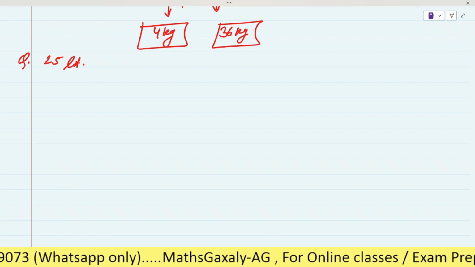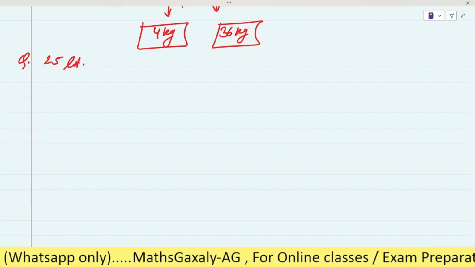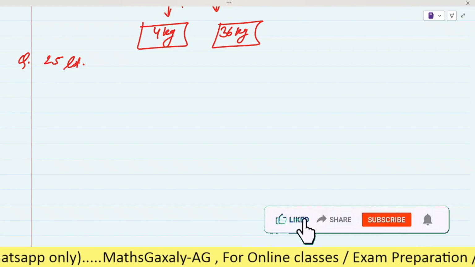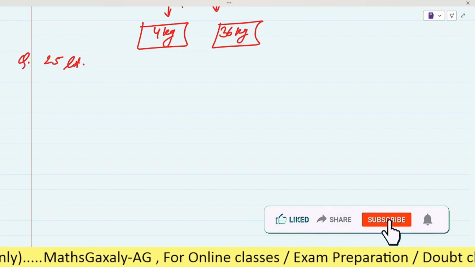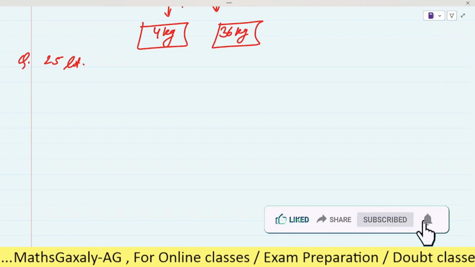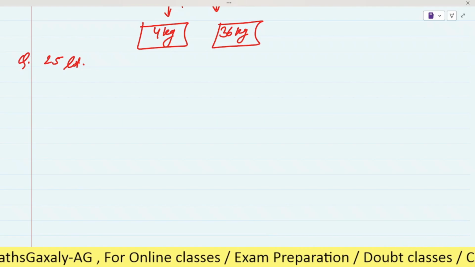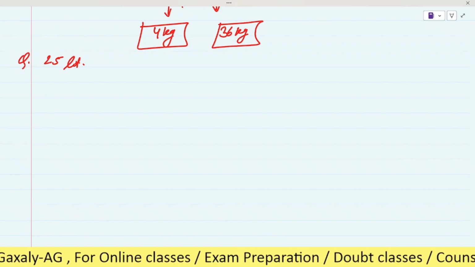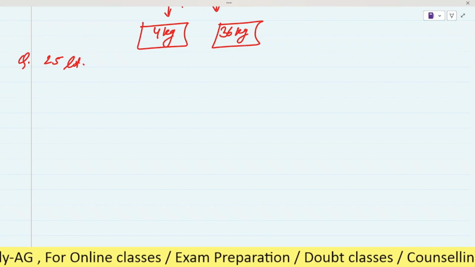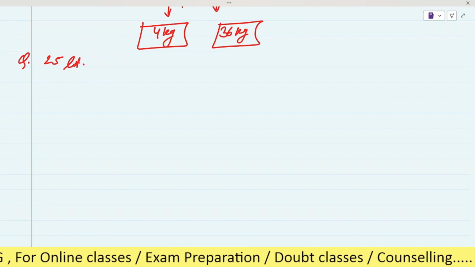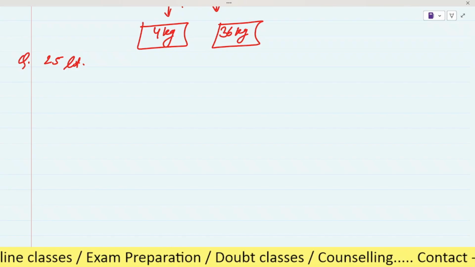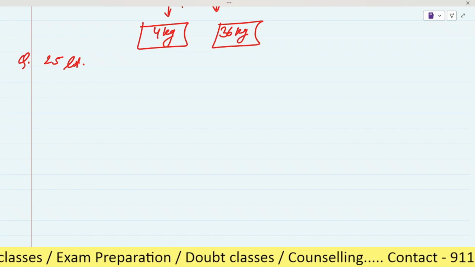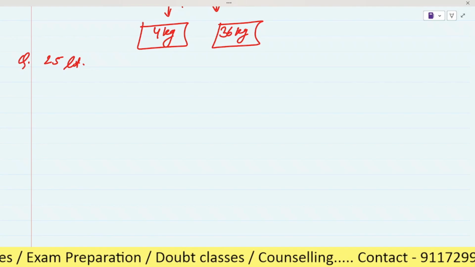As a result, the oxygen contained becomes 9% of the total volume.